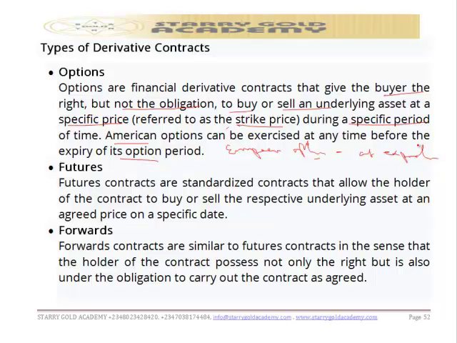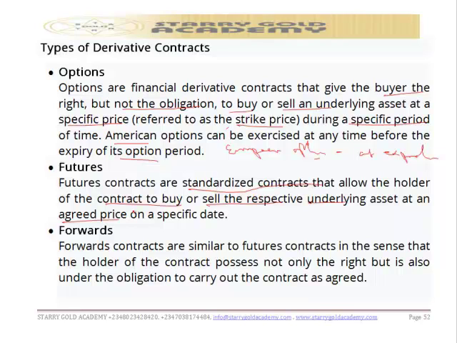Another type of derivative contract we have is futures contract. Futures contracts are standardized contracts, notice please, that allow the holder of the contract to buy or sell the respective underlying asset at an agreed price on a specific date. That is what we know as future. So the party involved in a futures contract not only has the right but is also under obligation, unlike options where they have the right only. Here it is both rights and obligations to carry out the contract as agreed.